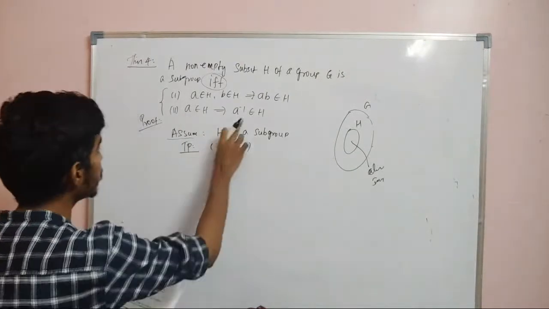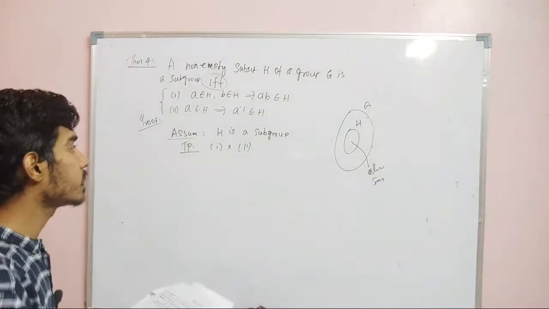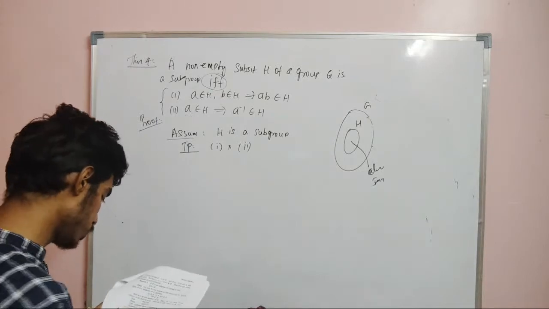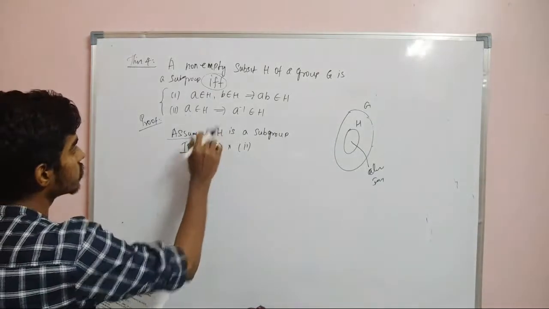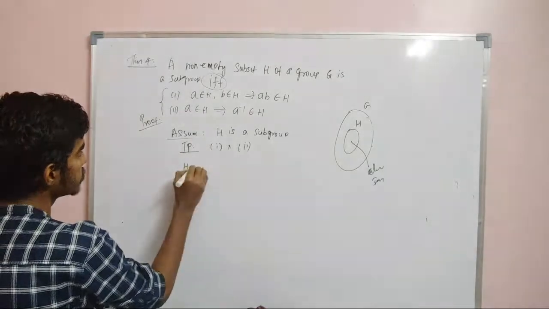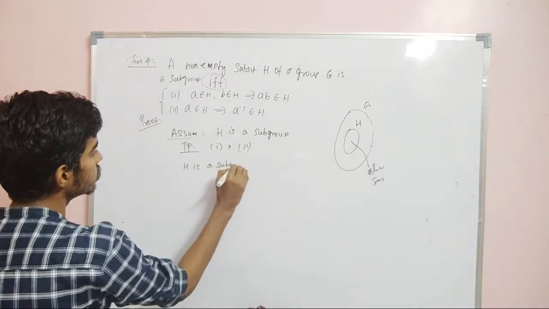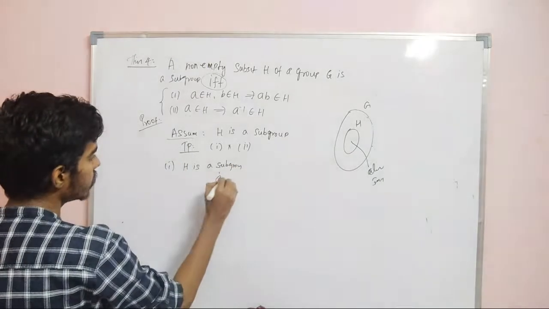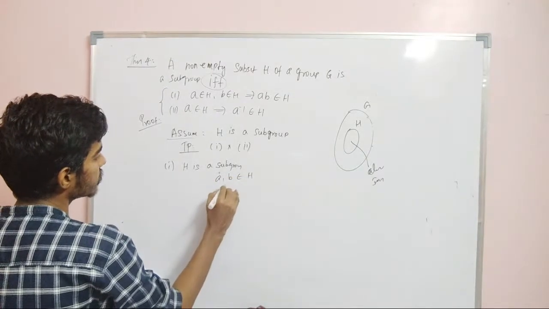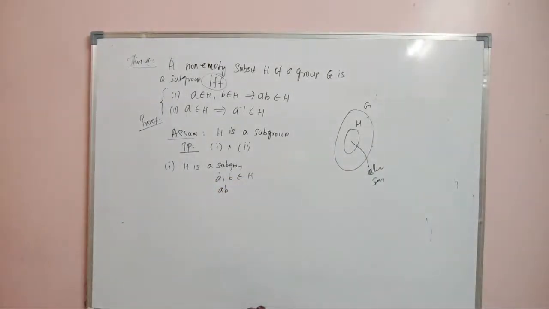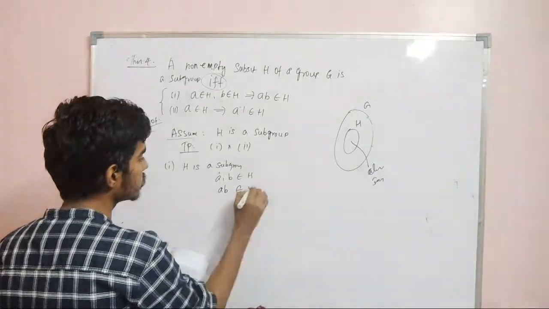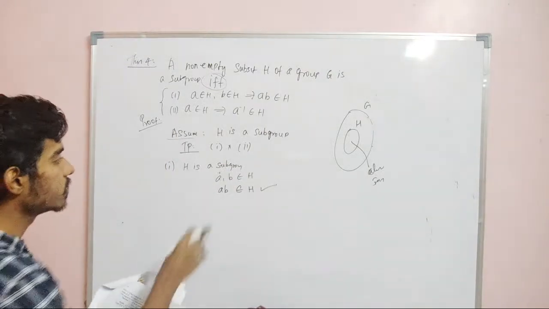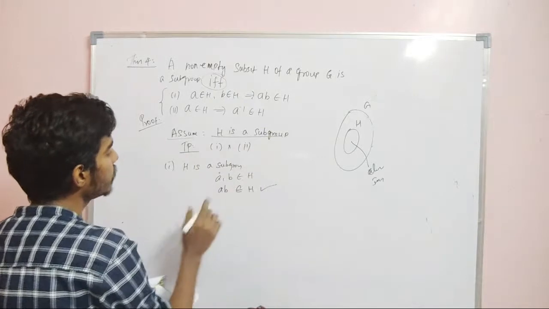First we will prove that A inverse belongs to H, and that AB is also in H. Now H is a subgroup, right? So now we will prove one by one. Let us take 2 elements, A comma B belongs to H. What can I say about AB? Since it is a subgroup, clearly AB should also be in H. So therefore we have the first condition, right? If A belongs to H, B belongs to H, AB belongs to H. Since we have assumed that it is a subgroup, AB belongs to H.